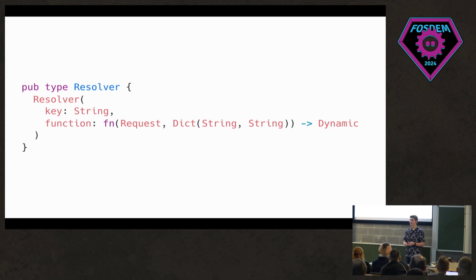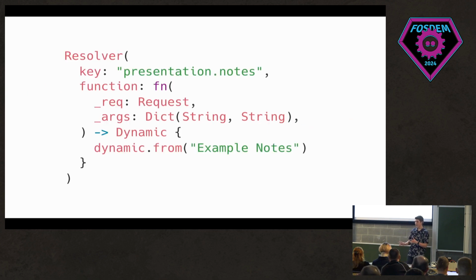Being dynamic there, it would be much nicer to use a generic, but in the process of writing this talk, I couldn't figure out a nice way to allow you to have loads of different generics at once, which I think is something that is going to be worked on in the future maybe, so that you can have a collection of generics, maybe like an interface type thing. Here's an example of how this could look for getting the presentation's notes.